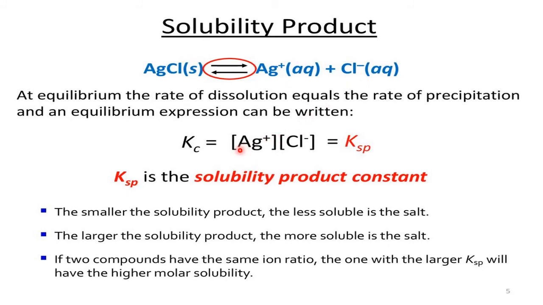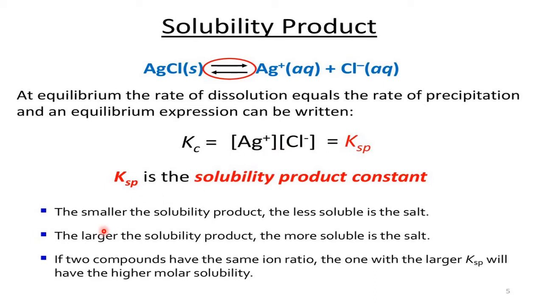This special equilibrium constant is called KSP. What is SP here? Solubility product. That means these two ions are soluble in a particular solvent, and this product is called the solubility product. And this K is the equilibrium constant for a sparingly soluble salt. Therefore, this KSP is known as the solubility product constant, or simply the solubility product of AgCl.